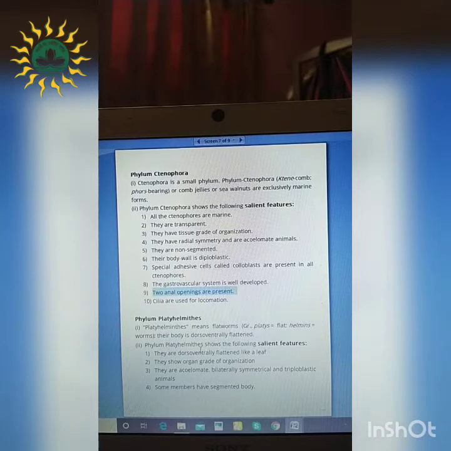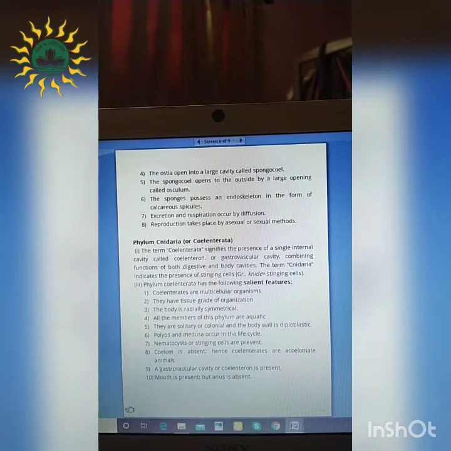present. In the Cnidarians, we have seen that only the mouth is present as a single pore and the anus is absent, right? But in Ctenophora, 2 anal openings are present. And for the locomotion of these organisms, cilia are present. Next, coming to the phylum Platyhelminthes.